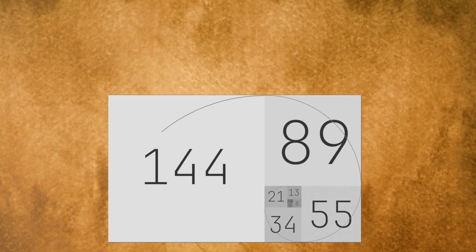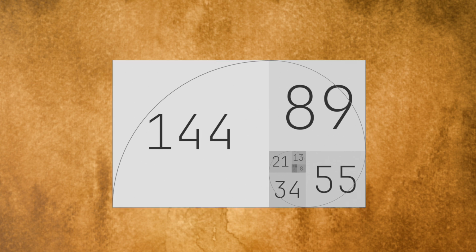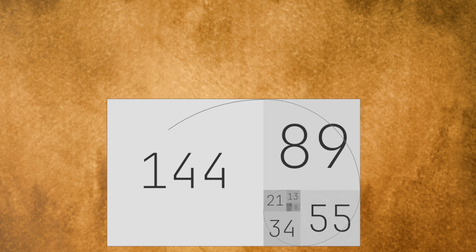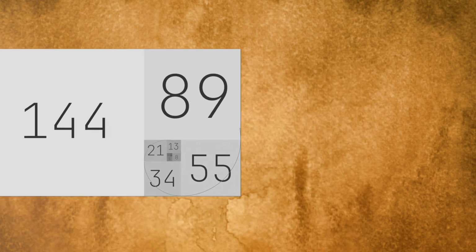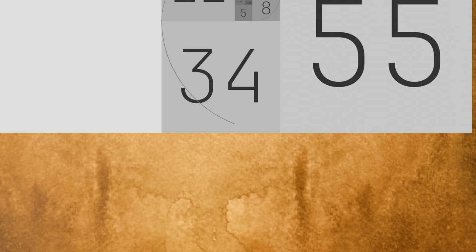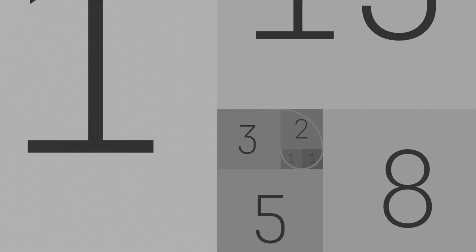Every time we did a new rectangle, it had the same proportion, because this is the basic property of this ratio. Each time you create a new rectangle with this rectangle that has a golden ratio, it has the same ratio, and it goes with this sequence. But why is it important?